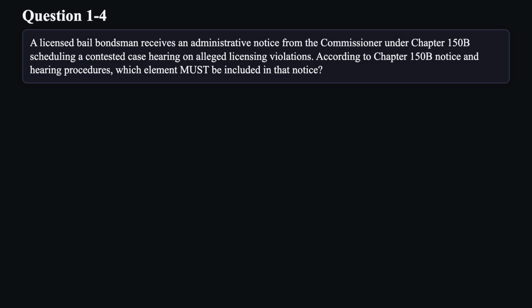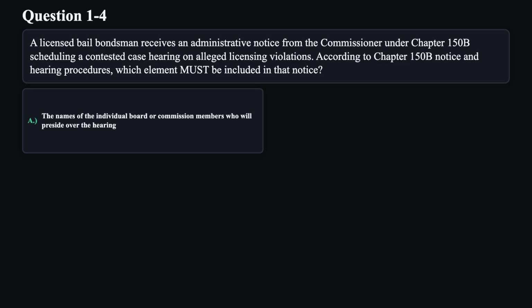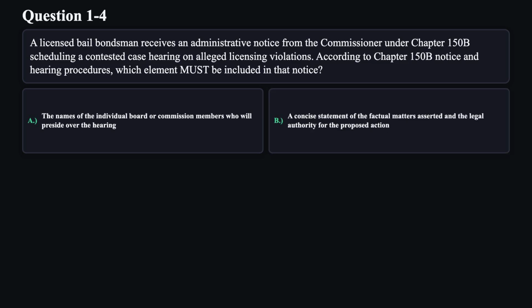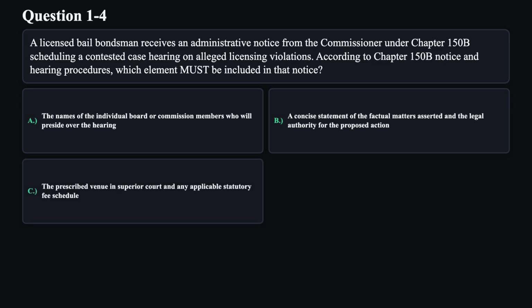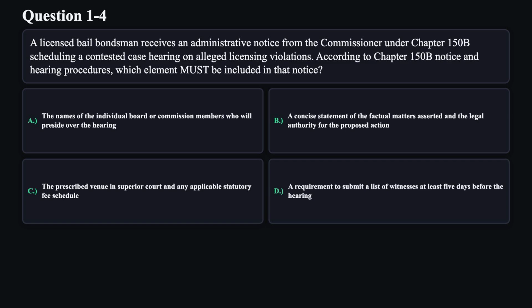Question 4. A licensed bail bondsman receives an administrative notice from the Commissioner under Chapter 150B, scheduling a contested case hearing on alleged licensing violations. According to Chapter 150B notice and hearing procedures, which element must be included in that notice? A. The names of the individual board or commission members who will preside over the hearing. B. A concise statement of the factual matters asserted and the legal authority for the proposed action. C. The prescribed venue in Superior Court and any applicable statutory fee schedule. D. A requirement to submit a list of witnesses at least 5 days before the hearing.